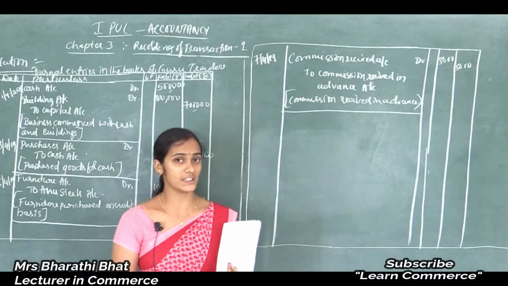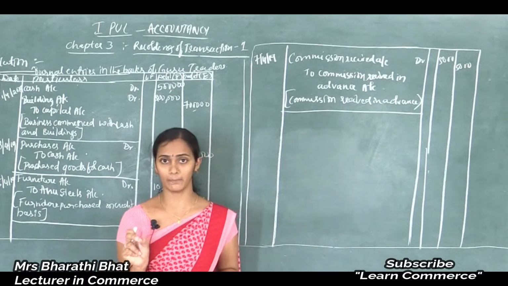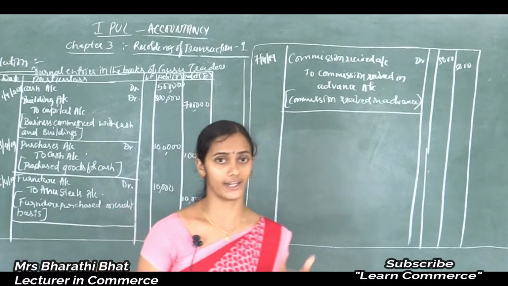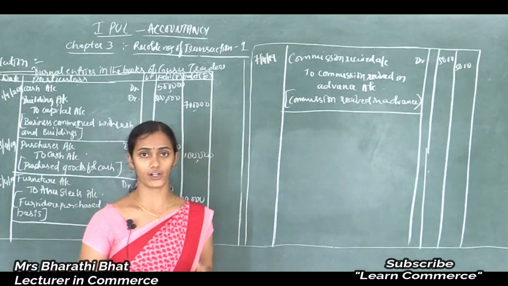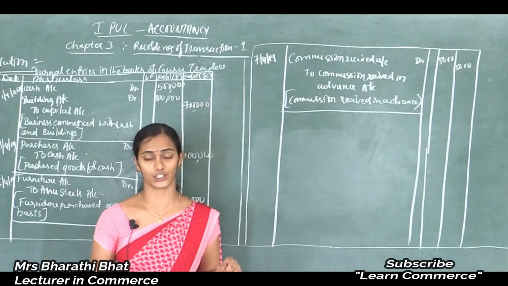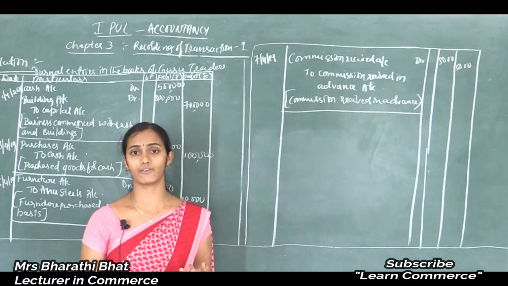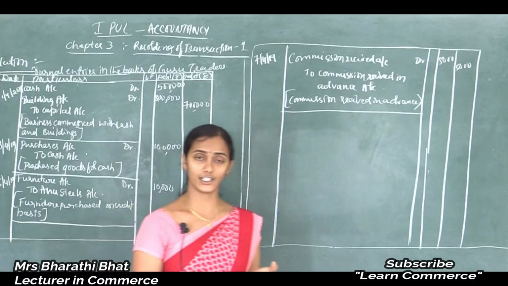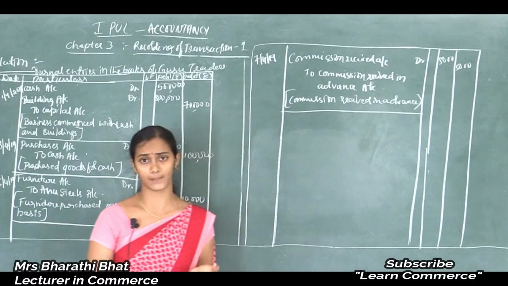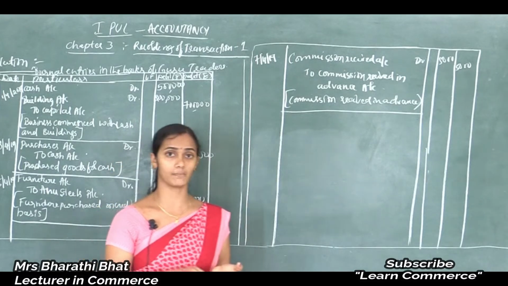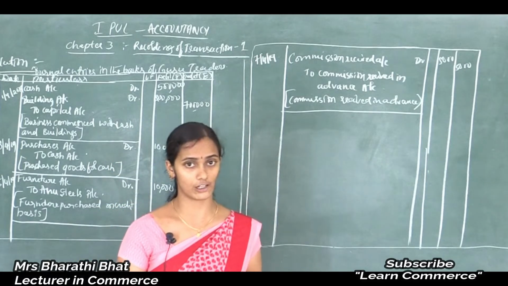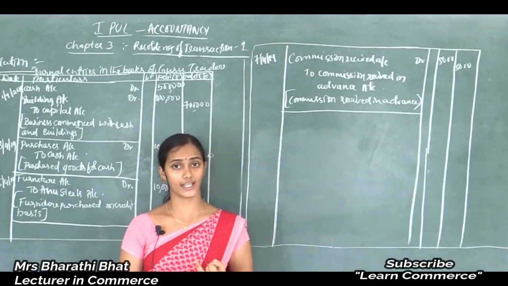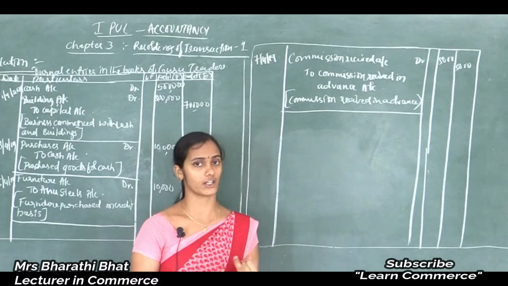And next one is depreciation charged on building. What is the meaning of depreciation? Depreciation means deduction in the value of fixed asset. At the end of year, each and every organization should calculate depreciation on each asset, say for example furniture, machinery or buildings, whatever it may be, at a fixed percentage. So depreciation means a reduction in the value of fixed asset. It is an expense for the organization.